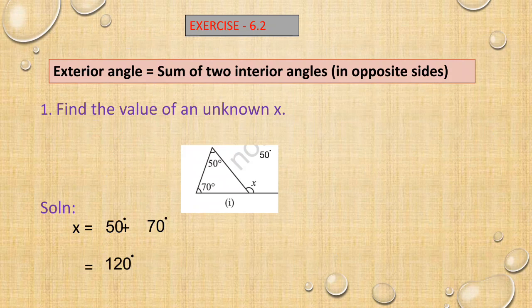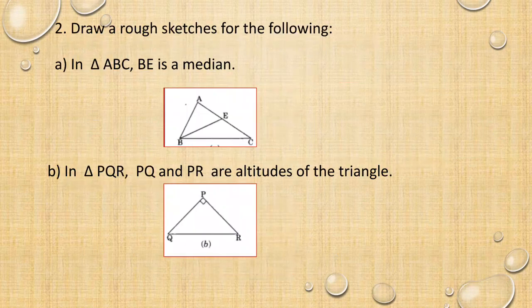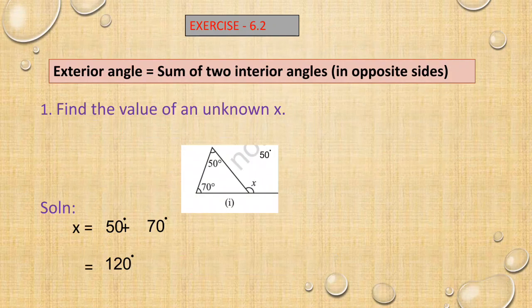Next exercise. Here you are having one property, exterior angle. Here you are having exterior line segment, interior line segment. Like that, you are having exterior angle and interior angle, which is nothing but inside the triangle. If you are having the angle inside, it is called interior angle.